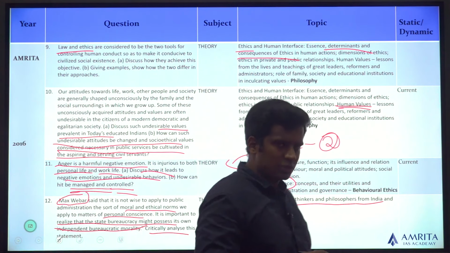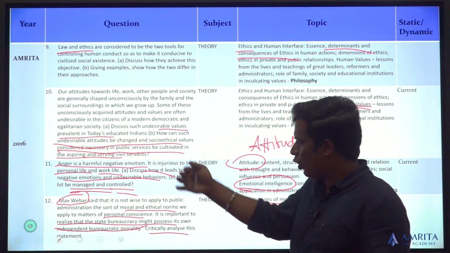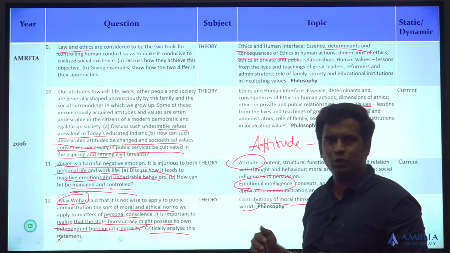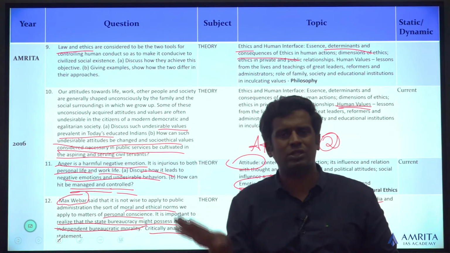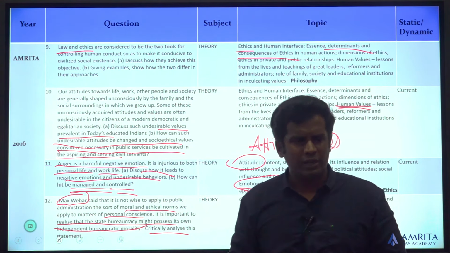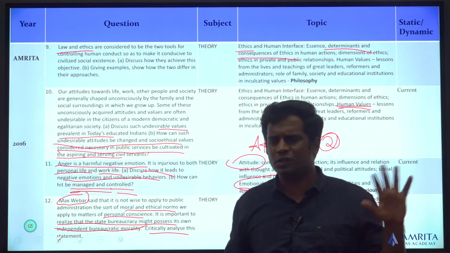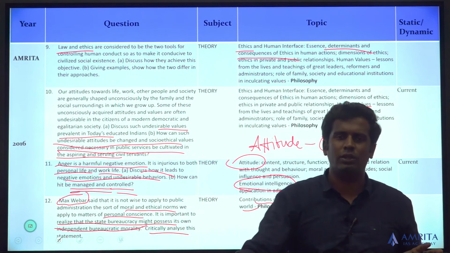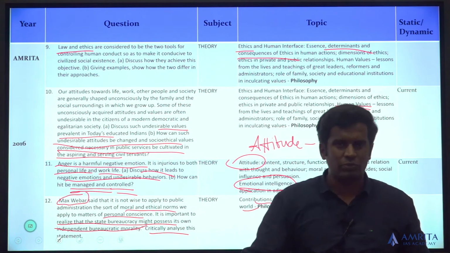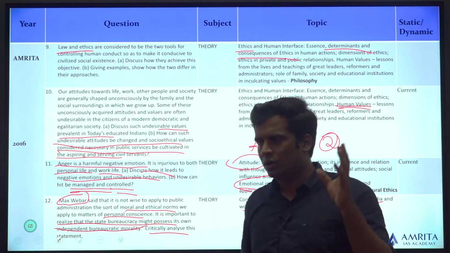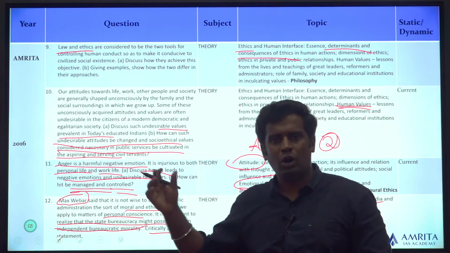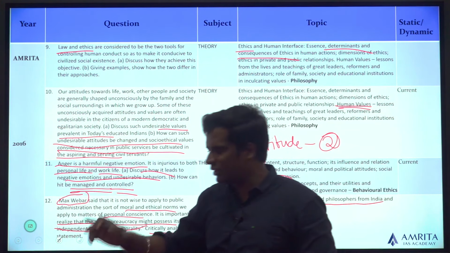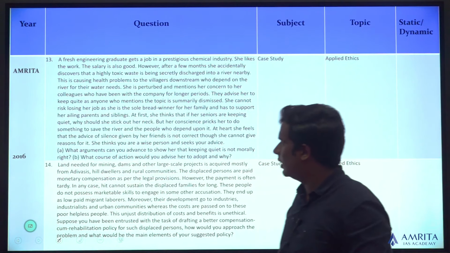Looking at all these questions, the initial questions I took some time to explain, but as and when you go back, you realize that they are all hitting the same consistent points again and again. There's always a question on morals and ethics. There's always a question on emotional intelligence. There's always a question from Gandhi, or from some famous Indian philosopher like Swami Vivekananda, or sometimes from the Tirukkural, or sometimes from APJ Abdul Kalam. It's always like this. So having this understanding is very important for writing the ethics question.